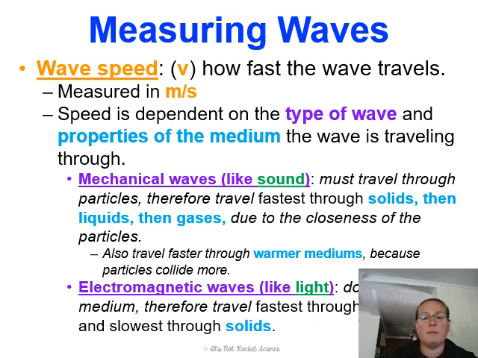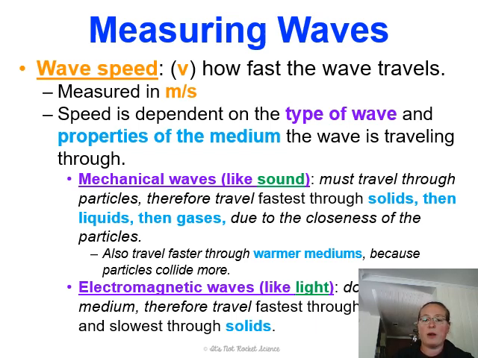All right, a little more vocab. Wave speed is lowercase v, and this is how fast the wave travels. We measure it in meters per second. Speed is dependent on the type of wave and the properties of the medium the wave is traveling through. When we're talking about medium, we're talking about material that these waves are traveling through. We remember that medium and mechanical both start with the letter M, so we know that mechanical waves are the ones that need a medium.